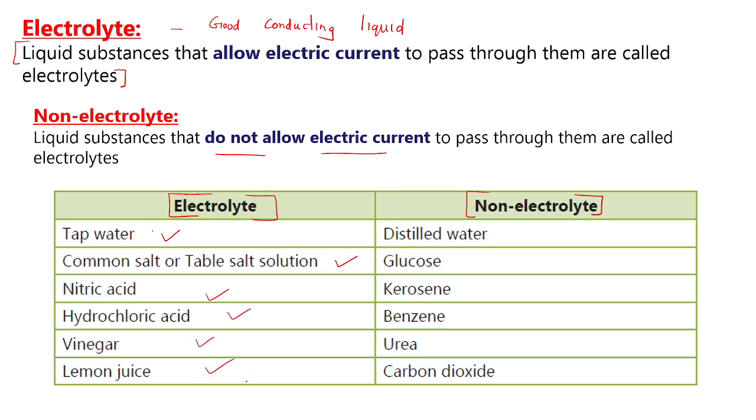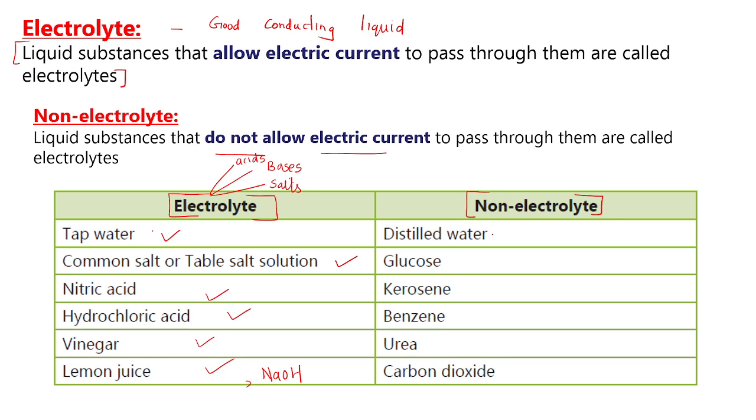Some more examples will be NaOH, okay, sodium hydroxide. So which liquids conduct electricity? It can be acids, it can be bases, it can be water mixed with dissolved salts. Okay, these are the substances which allow electric current to pass through them.